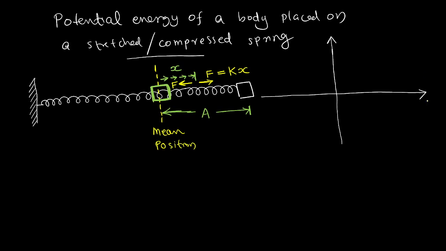Let me draw the displacement-force graph I discussed in the previous class. F equal to kx has a graph like this. It will be a straight line. You studied in the lower classes that if the power of x is 1, it will be a straight line. F equal to 2x, F equal to 3x will be a straight line like this.